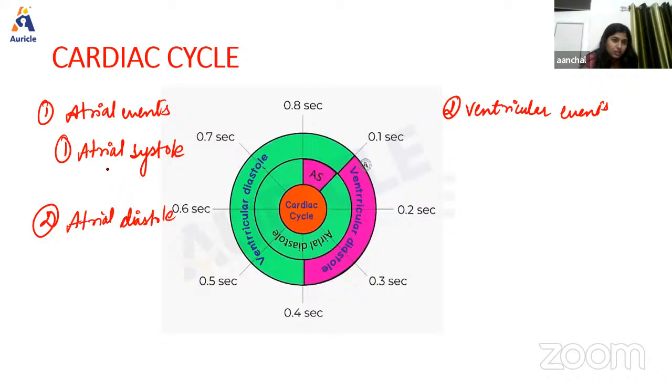So talking about the duration of atrial systole, as we can see in the diagram also, the duration of the atrial systole is 0.1 second only, and in the atrial diastole, the total duration is around 0.7 second. Okay.